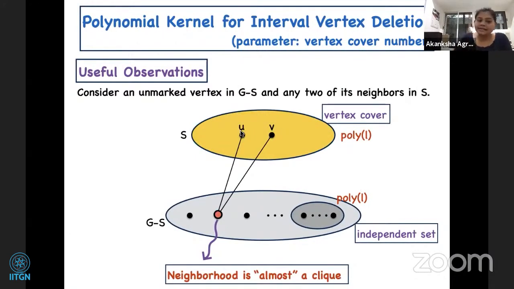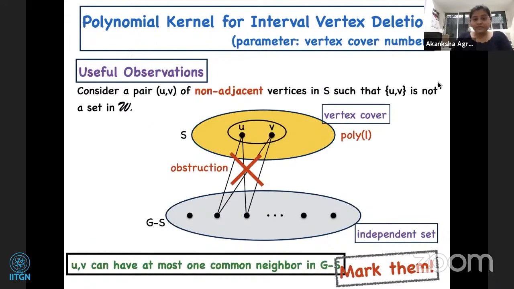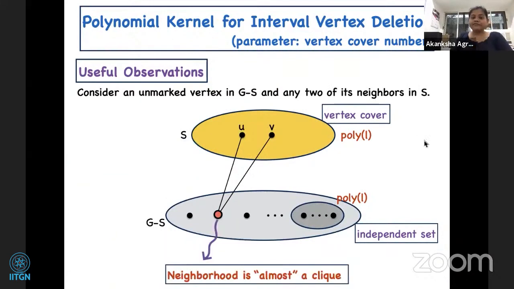The reason is that either U and V are adjacent, in which case we have an edge between them, which is a clique-like property. Otherwise, by our previous observation, UV in such a case should be in our family W. So either this obstruction is useless for us, or what we have is that this vertex's neighborhood is almost a clique.